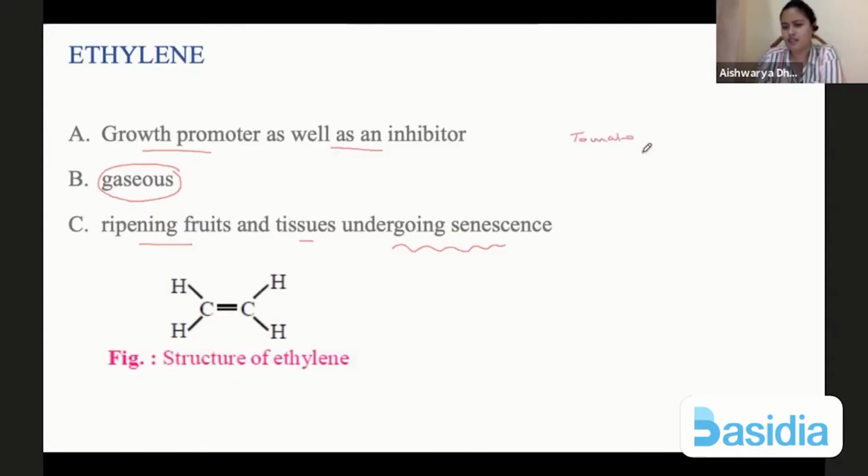Certain fruits like tomato, banana, mango, papaya. These are a few examples of plants or fruits which will produce ethylene even after they are detached from the plant body. So you must have seen that mango also can ripen up after a period of time. Papaya also ripens up after a period of time. But fruits like oranges or apples, they don't ripen up. They will just rot eventually if you're not using them.